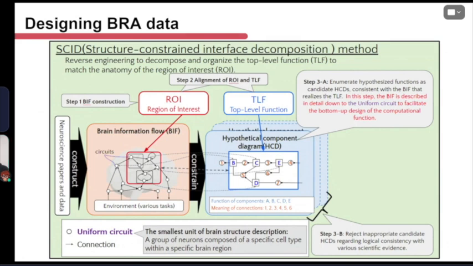Next, the contributor determines the ROI and TLF, top-level function. Finally, based on the internal structure of the ROI, the contributor decomposes the TLF and determines the computational function of each uniform circuit. We call this hypothetical component diagram, HCD. A set of BIF data and HCD data is collectively called BRA data. BRA data is designed in Google spreadsheet format.